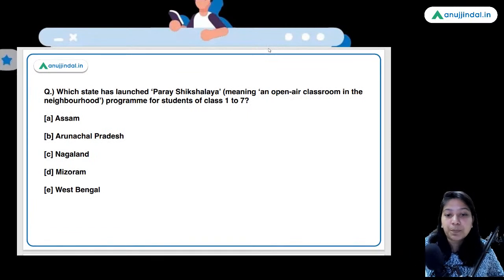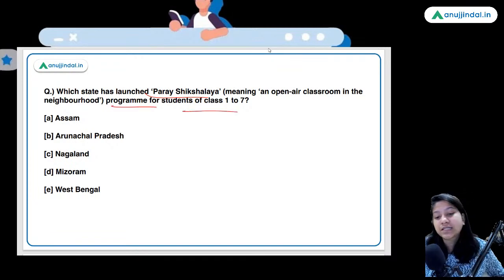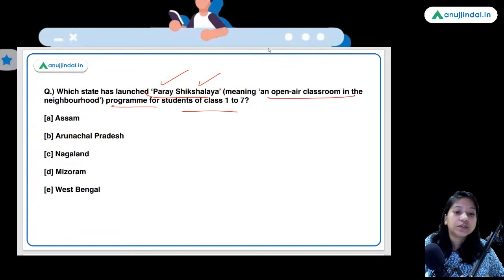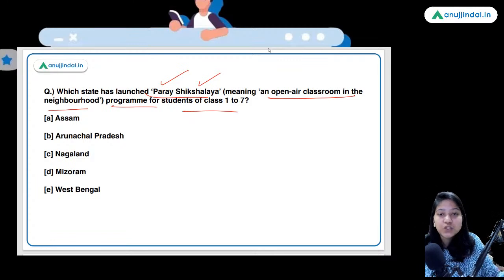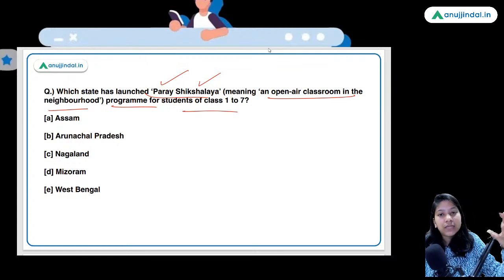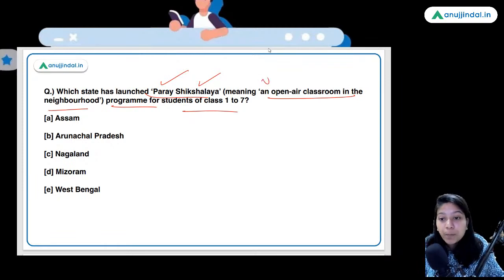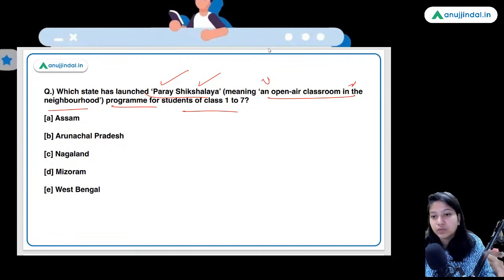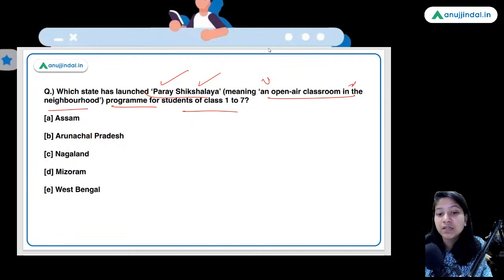Which state has launched Pare Shikshalya program for students of class 1 to 7? Paraya Shikshalaya basically means an open air classroom in the neighborhood, which is based on the idea that schools and colleges are closed. Basically, the schools are closed for the students of class 1 to 7. So, what the teachers are doing right now under this program, they are teaching the students in the nearby parks or the open localities. Okay, so that's why open air classroom is mentioned here. So, I hope that now you would understand the idea of this Paraya Shikshalaya. West Bengal is the right answer. Absolutely right.